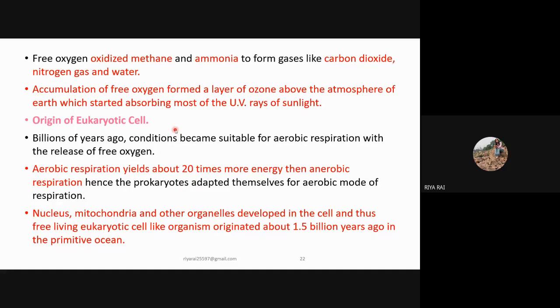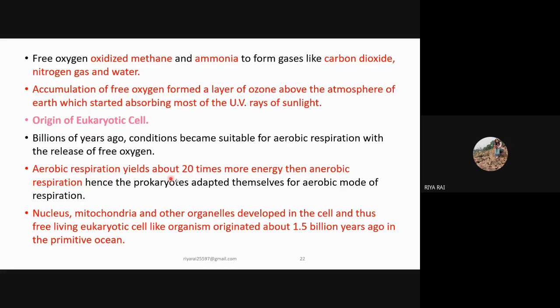Next is the origin of the eukaryotic cell. Billions of years ago, conditions became suitable for aerobic respiration. This occurred due to the release of oxygen by the cyanobacteria, or blue-green algae, and due to the presence of oxygen, the formation of eukaryotic cells took place.